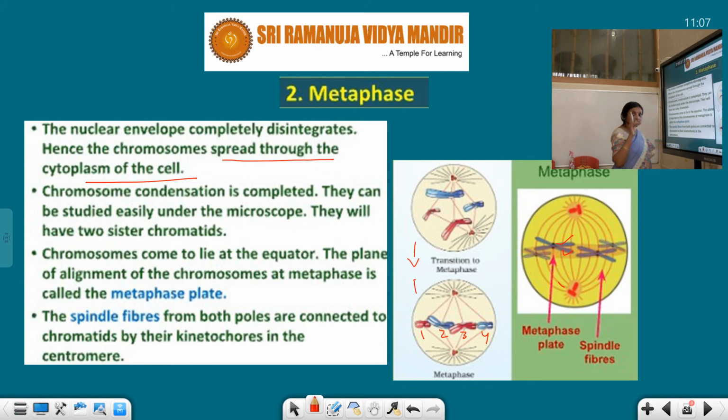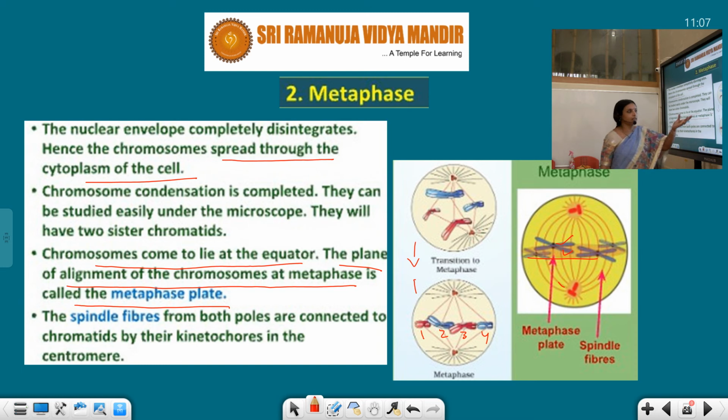In the metaphase, this thing we have to remember. What is happening in the metaphase? All the chromosomes come to lie at the equator. This is the equatorial plate, and they are arranged on this plate. The plane of alignment of the chromosomes at metaphase is called the metaphase plate.